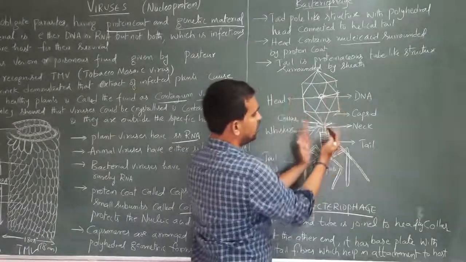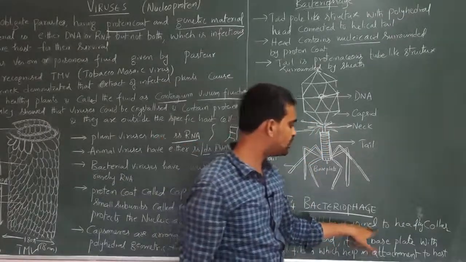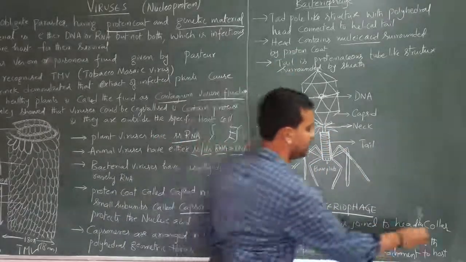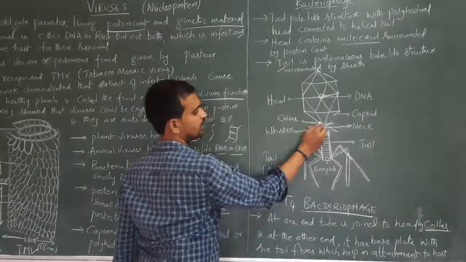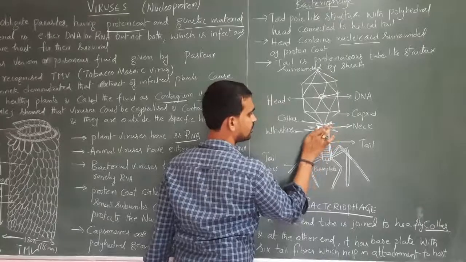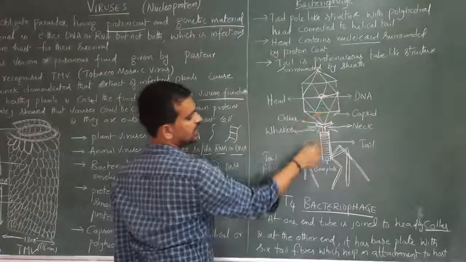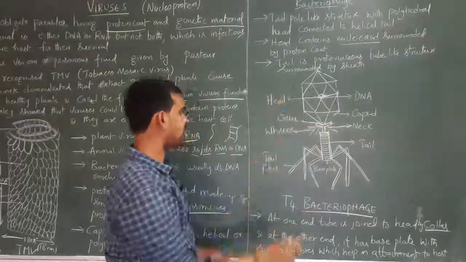Tail and head can be joined with the help of the neck or collar. At one end, the tube is joined to the head by the collar. You see this structure, this is called the collar. So head and tail can be connected with the help of the collar at one end.